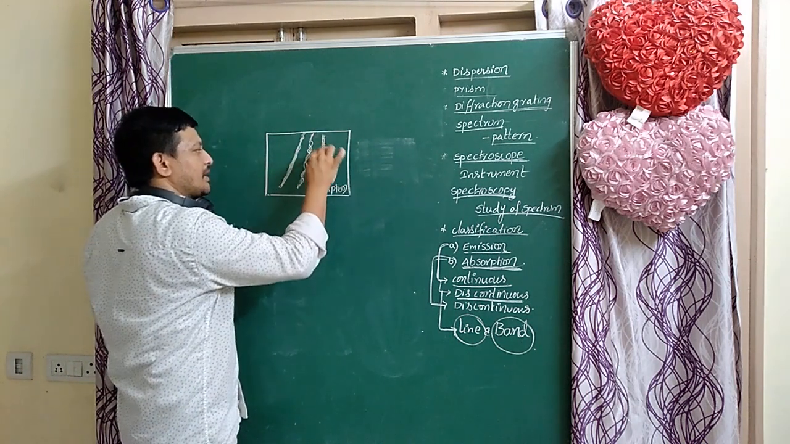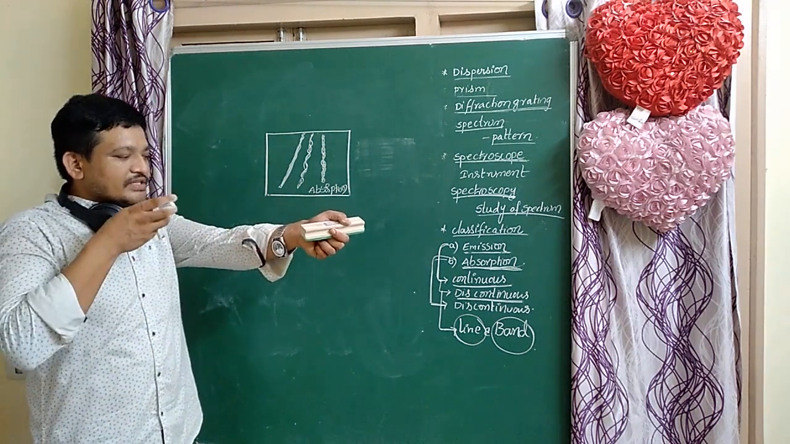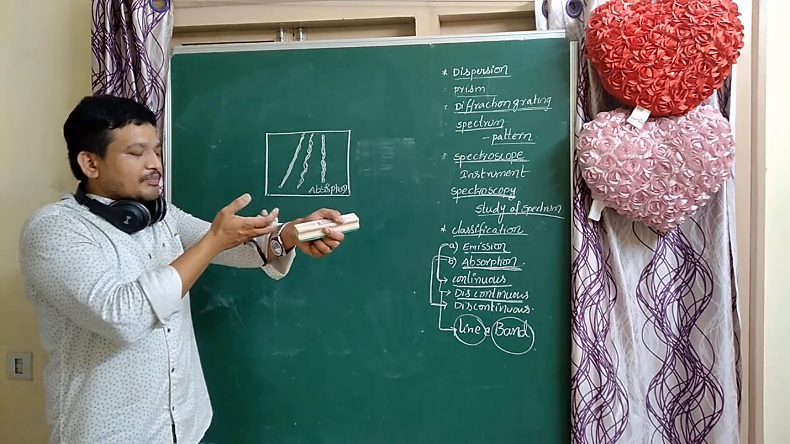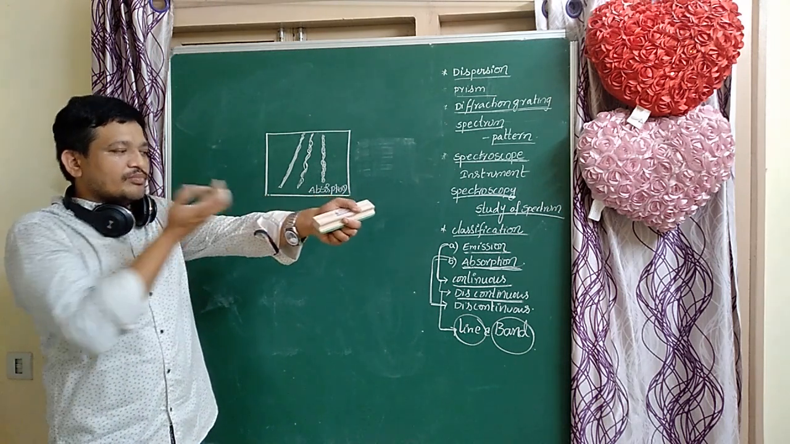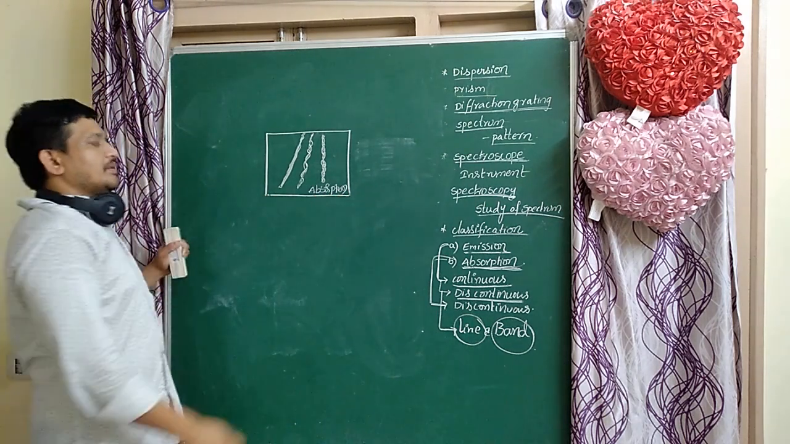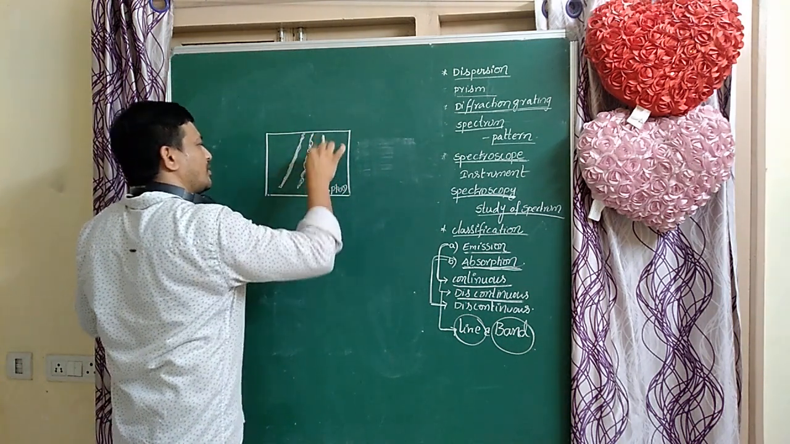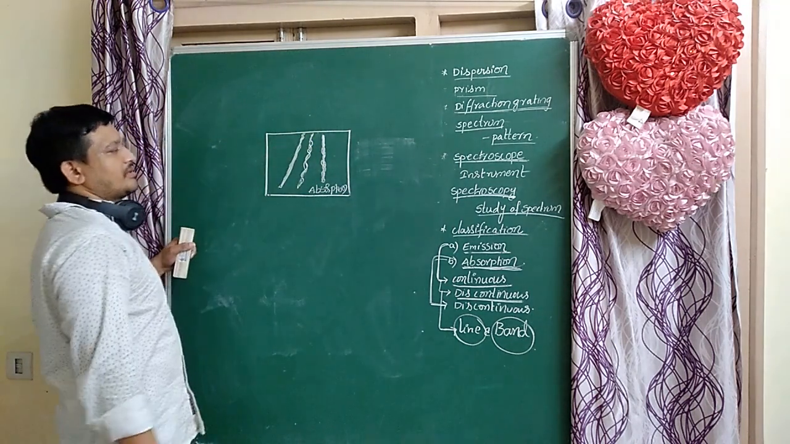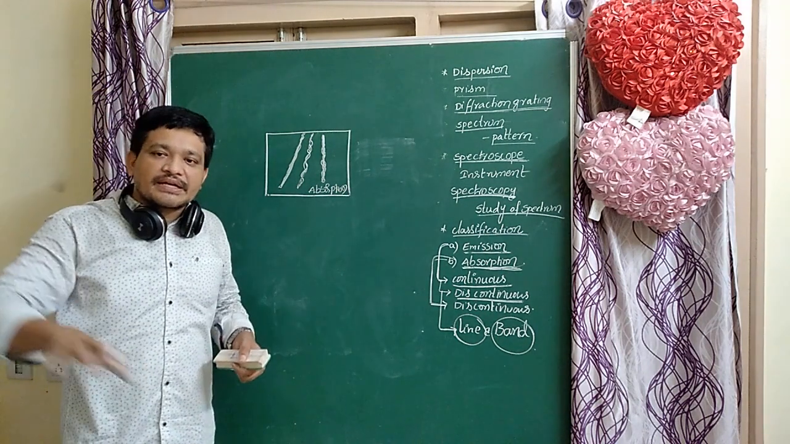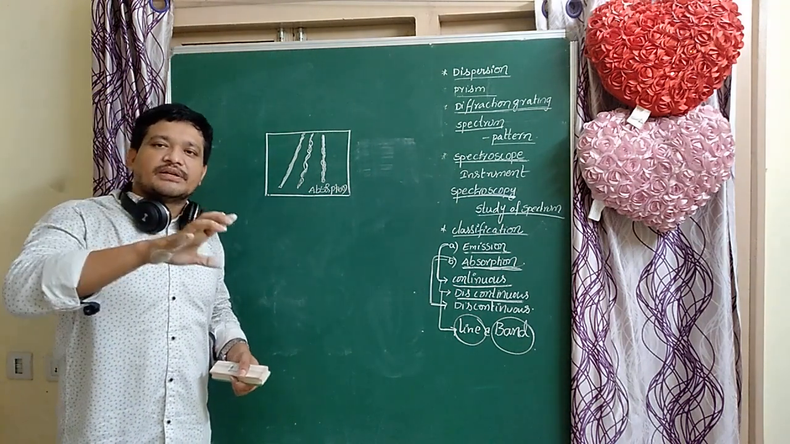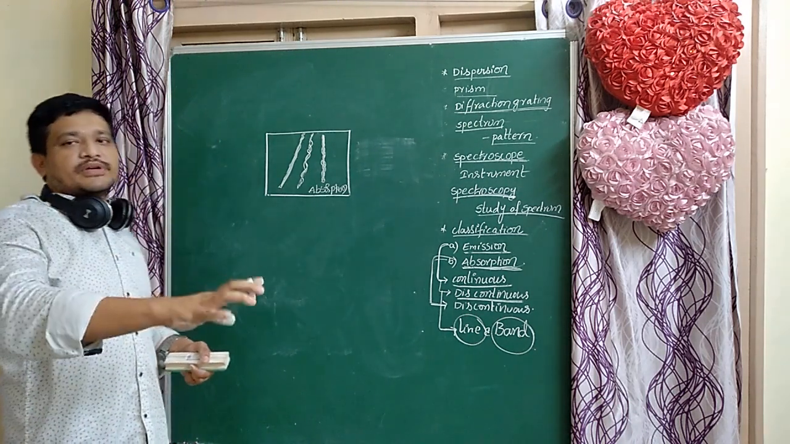So here bright lines are formed where the bones are. The X-rays do not pass through the bones. The X-rays are reflected by bones. So at that place bright lines are formed. Bright lines are formed on a dark background. That is the emission spectrum. In an X-ray, two types of spectrum are there. Emission spectrum is also there, absorption spectrum is also there. That is very, very important.